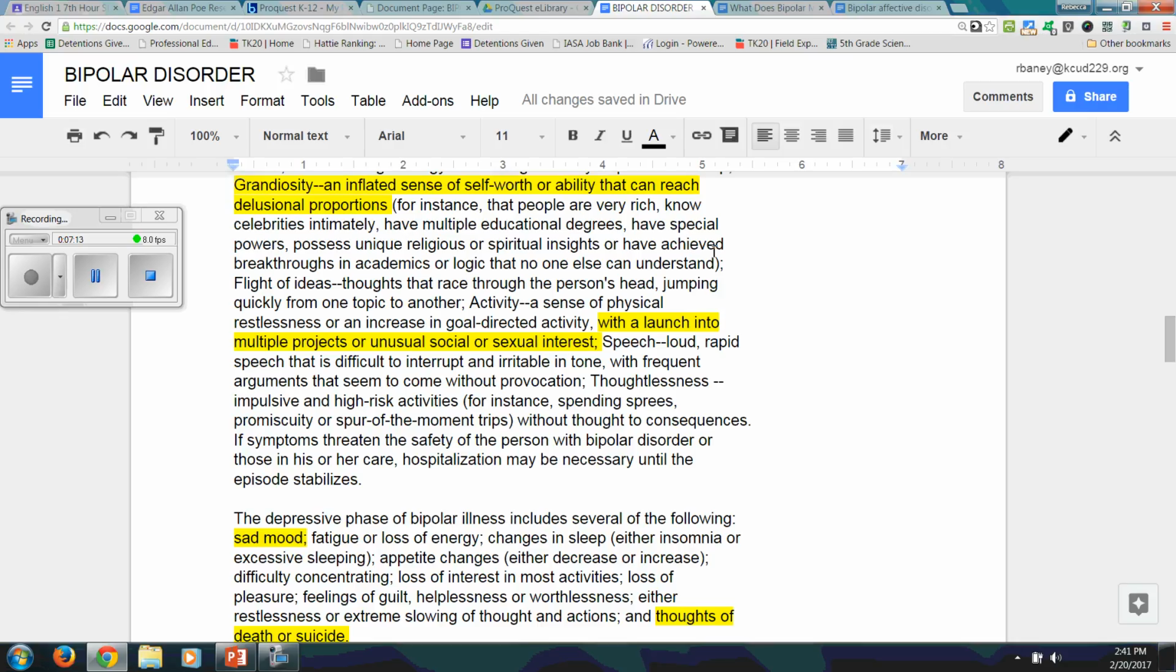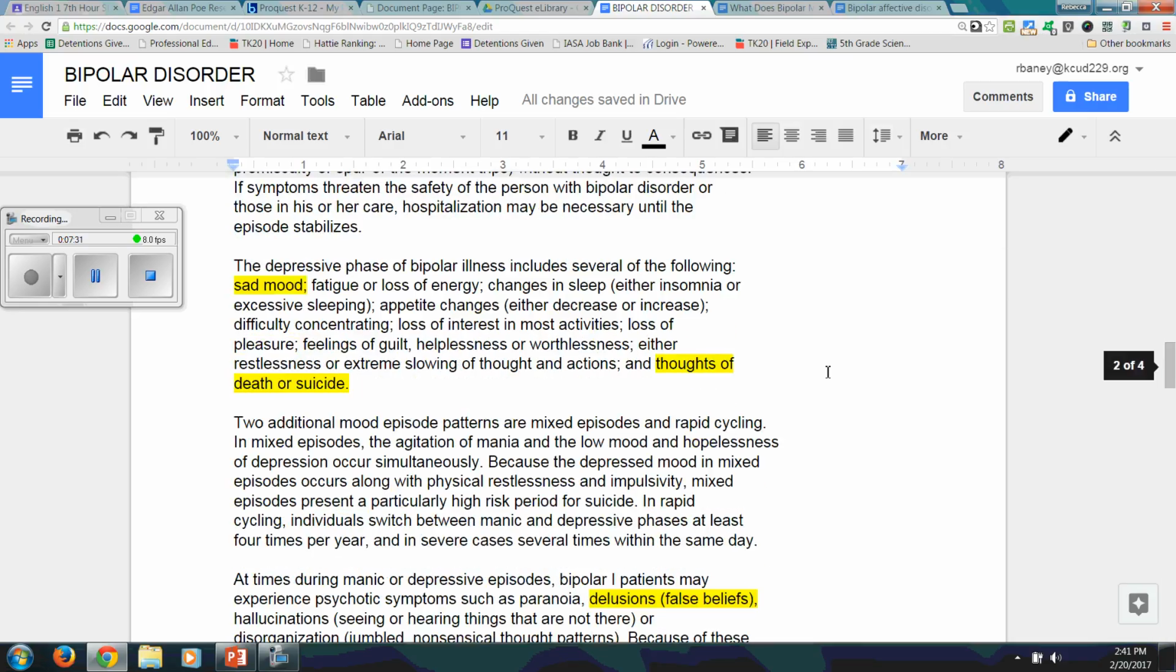Then it goes on to say launch into multiple projects or unusual social or sexual interest. So after Virginia died, he had an extreme interest in finding another wife. You could also say it's unusual socially to want to marry your own cousin. The depressive side is the sad mood and the thoughts of death. So you could definitely go with the stories about that sadness, thoughts of death. He was definitely preoccupied with death.